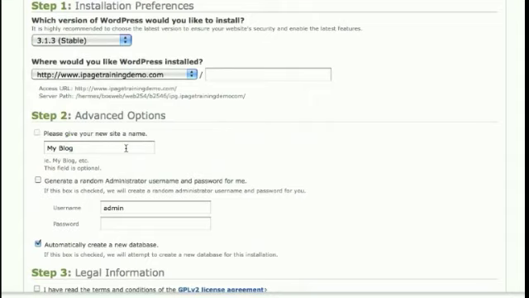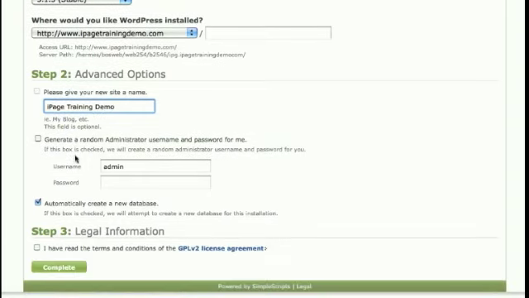You can give your site a name, so my blog or iPage Training Demo. And now this is an important one as well. What you want to do is create login details for the WordPress site. So you just put in a username and then password. So make up one that's hard to guess.